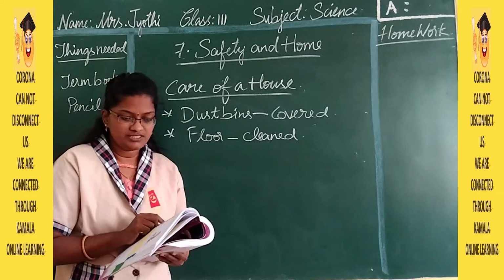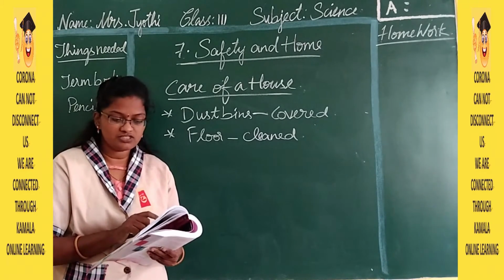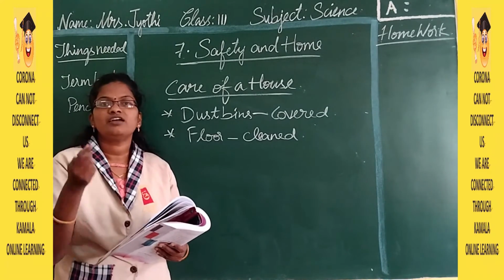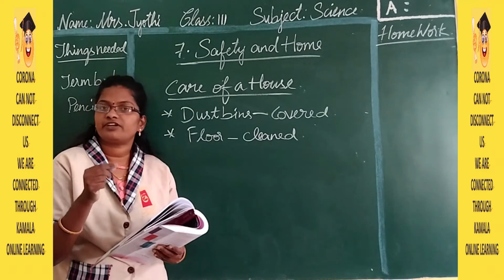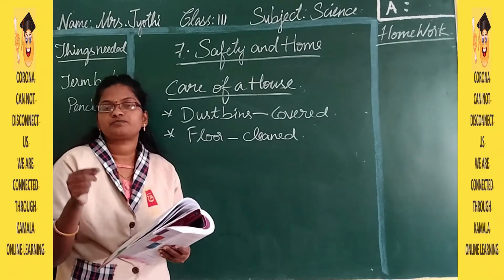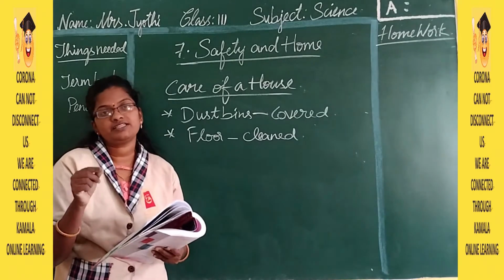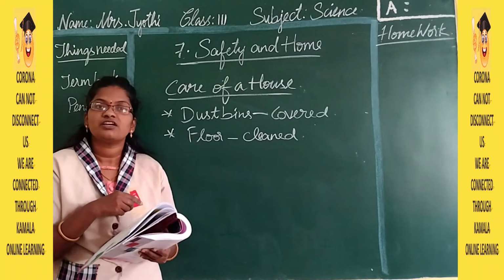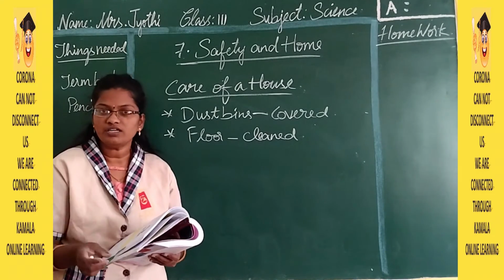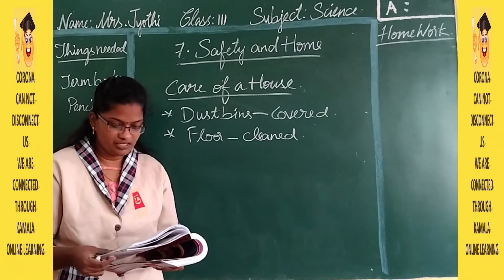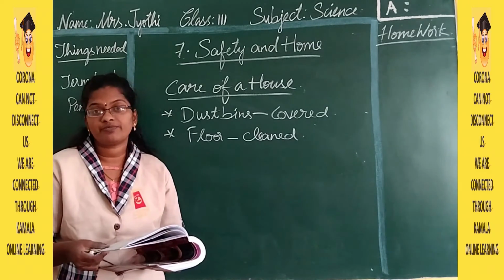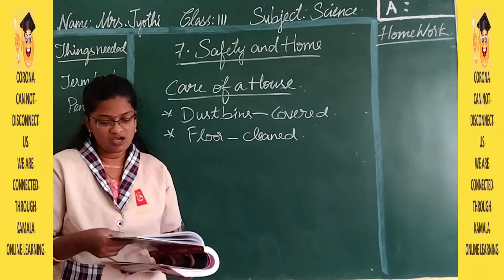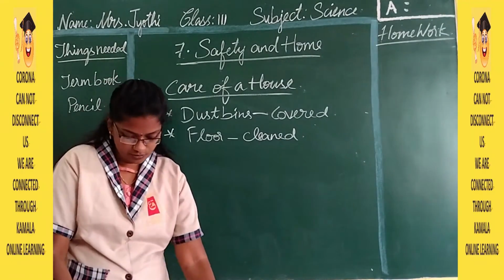Wash the window curtains on a regular basis. Regular basis in the sense of a time interval. Like daily one time you brush your teeth and one time you bathe. In the same way, at least twice weekly, the window curtains, the door curtains and the bed sheets, you have to wash at least once or twice. Here in the picture you can see they are throwing the garbage in the dustbin, and in the other place the girl is mopping the house. She is cleaning the floor.